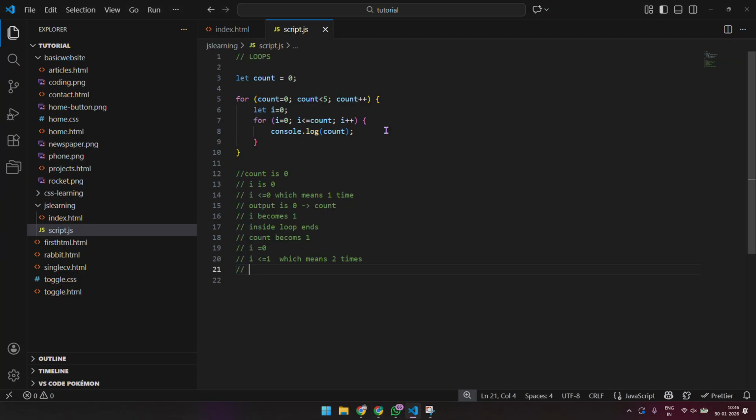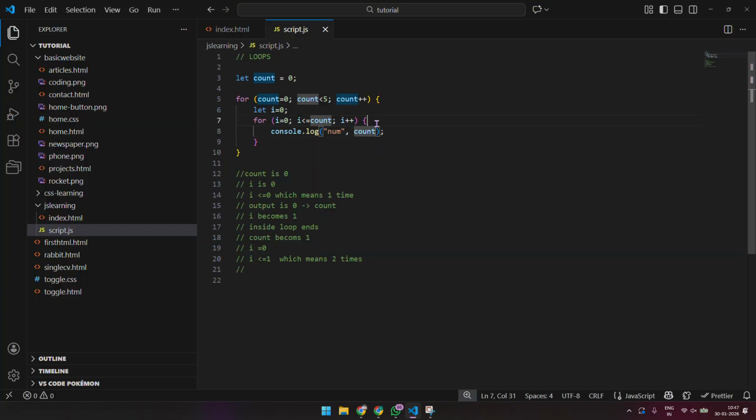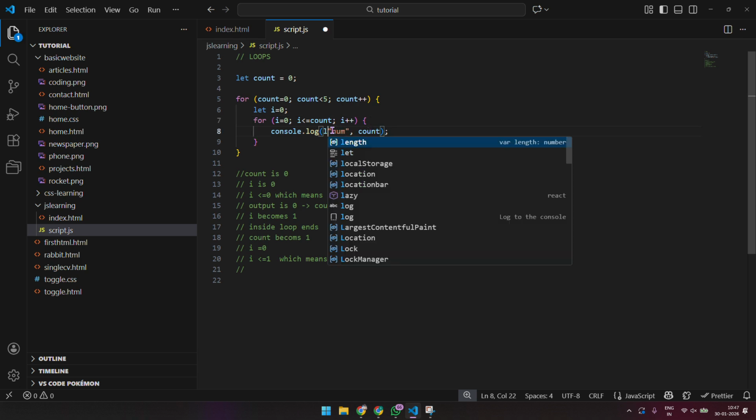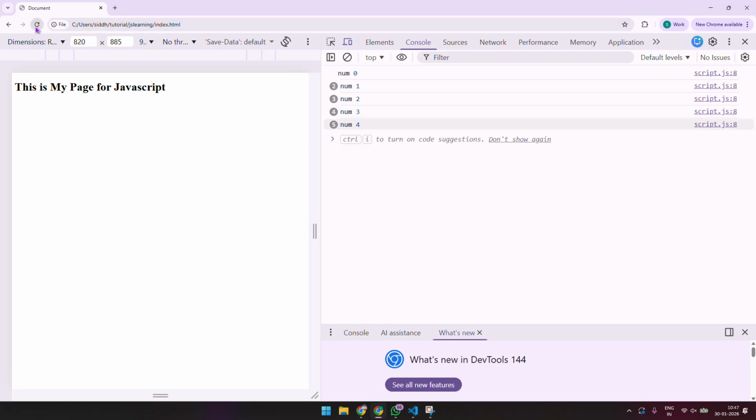What if I write num count? Let's say we say loop I num count, right?